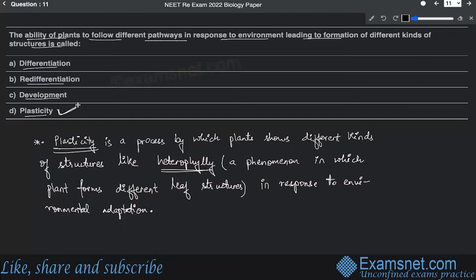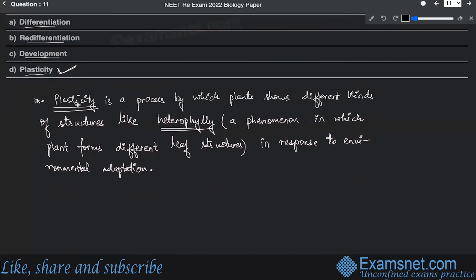Now, regarding the other three definitions which have been given, if you talk about differentiation, differentiation is basically a process in which a particular cell or a tissue that is being involved loses the process of cell division. All right. So this is basically a mature cell. Differentiation basically indicates the maturity of a cell.